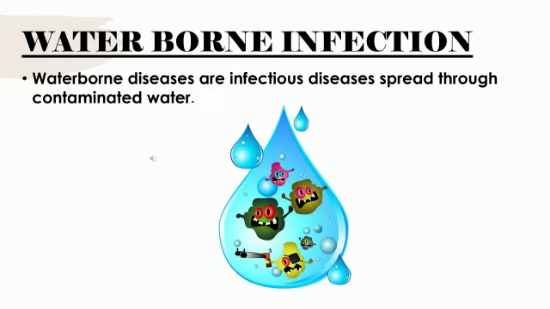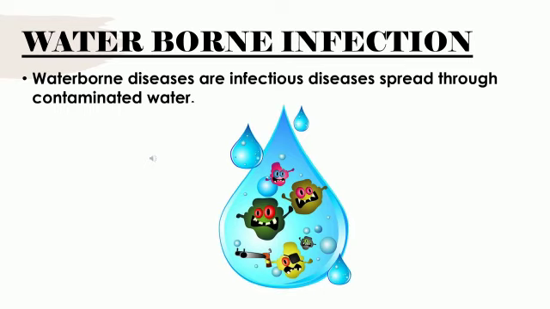Next, we will look into waterborne infection. The name itself says that the infection is spreading through water. Waterborne diseases are infectious diseases that spread through contaminated water. What do you mean by contaminated water? This water consists of various microorganisms which are very harmful in spreading infections.